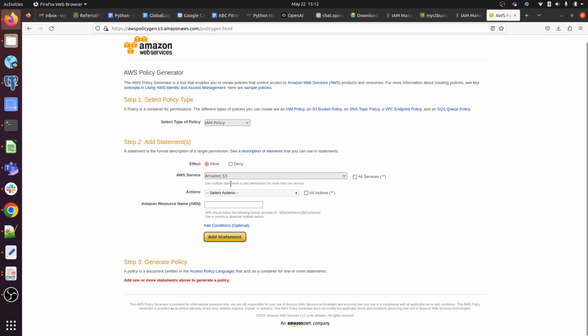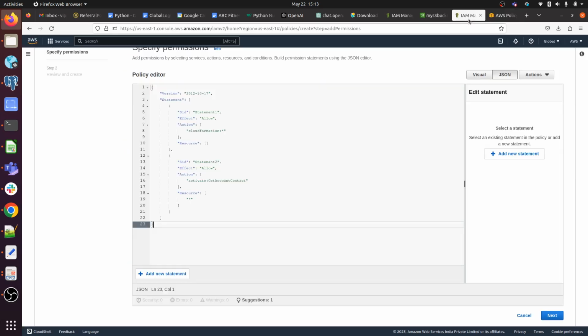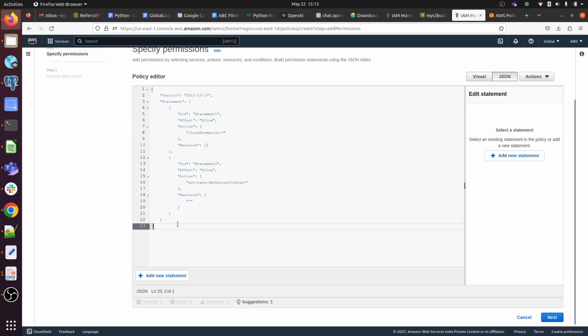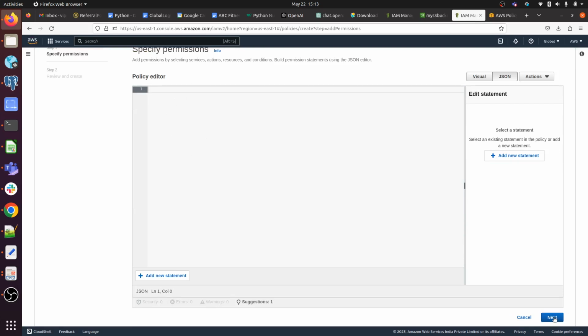IAM policy I am going to create. So it will be allow all actions, and here we have to provide the S3 bucket name. Then we have to click add a statement, and our policy will get created, and later on we can just come here and paste our policy here, click on next, create our policy and attach it to that specific user.